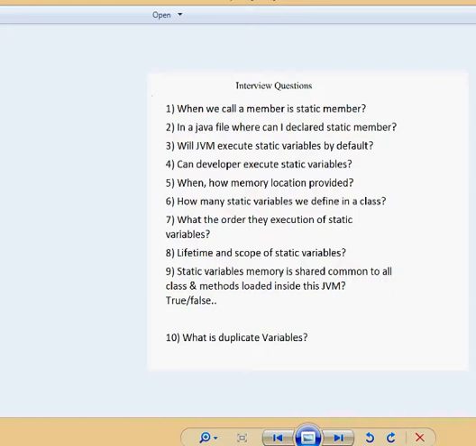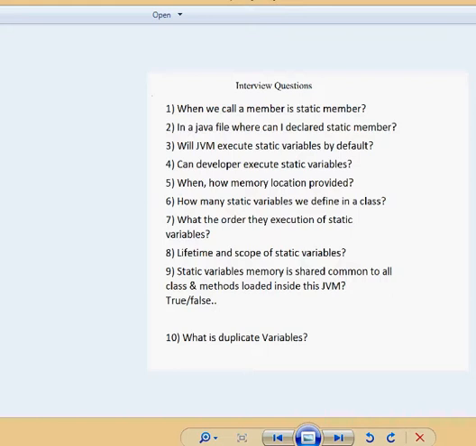The ninth question. These are the questions interviewers basically ask, and they are the most important questions. Static variable memory is shared common to all classes, methods loaded by the JVM. True or false?